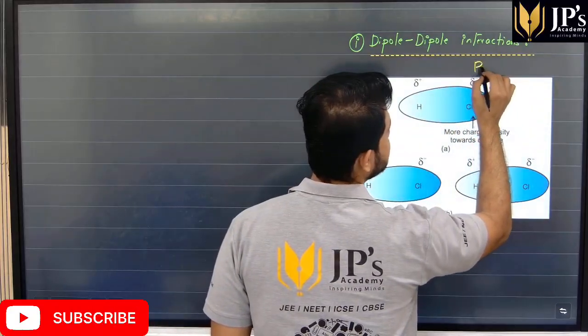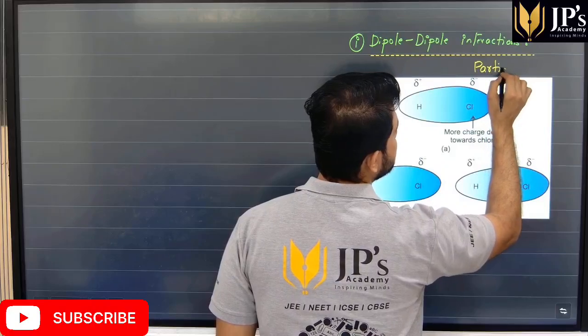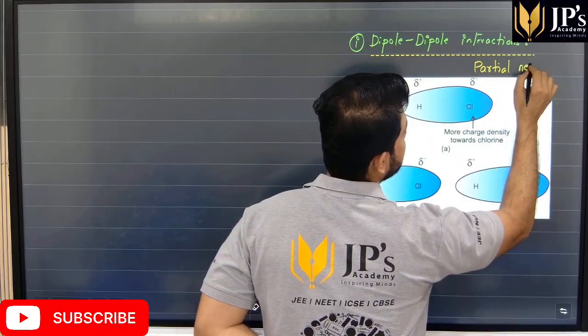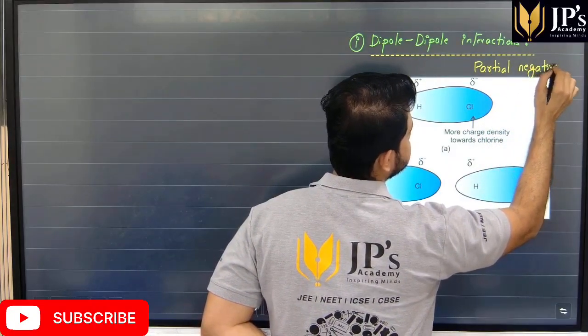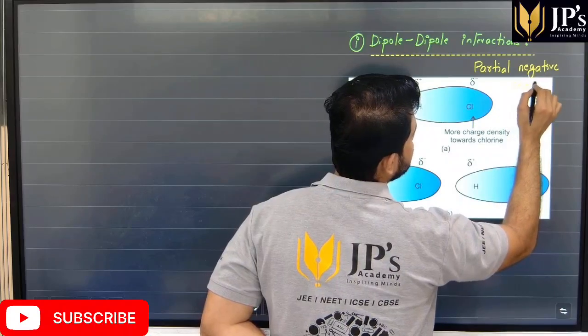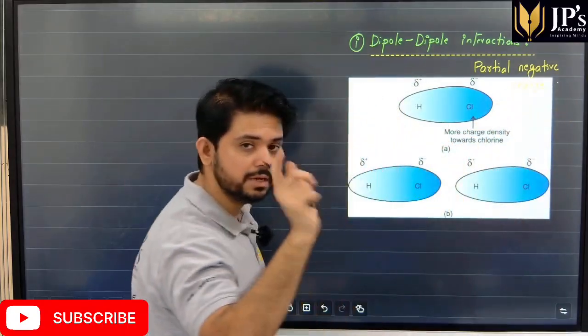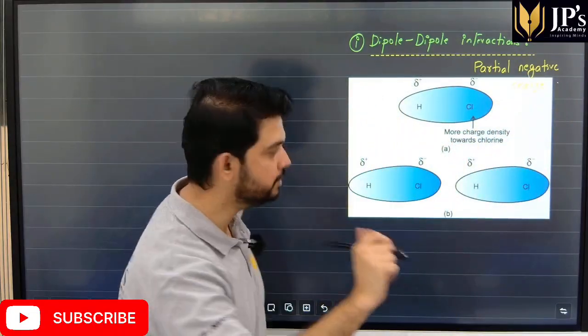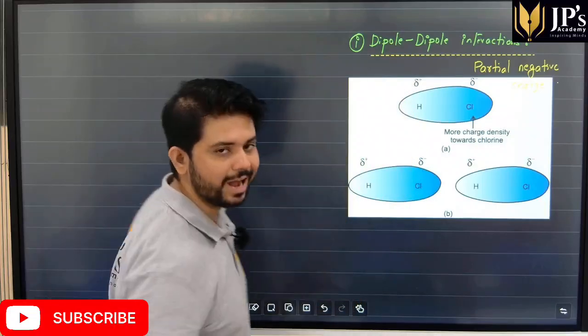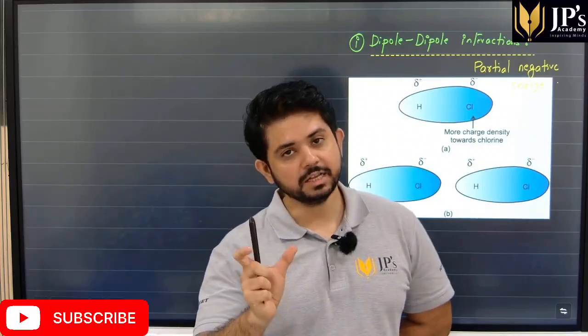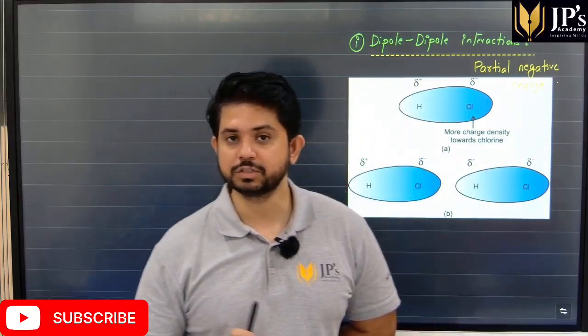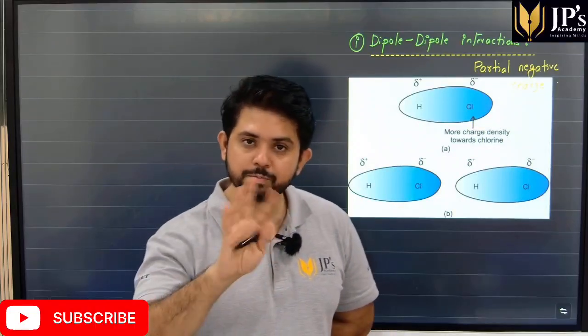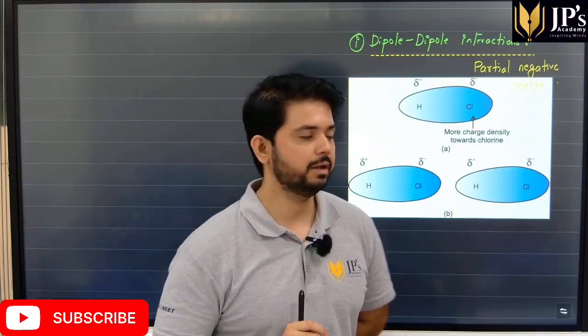The delta sign that we see over here, students, is a partial negative charge. And on the other hand, a similar magnitude but positive charge is developed on the hydrogen atom. Such a molecule is called a polar molecule because its polarity is developed over here.